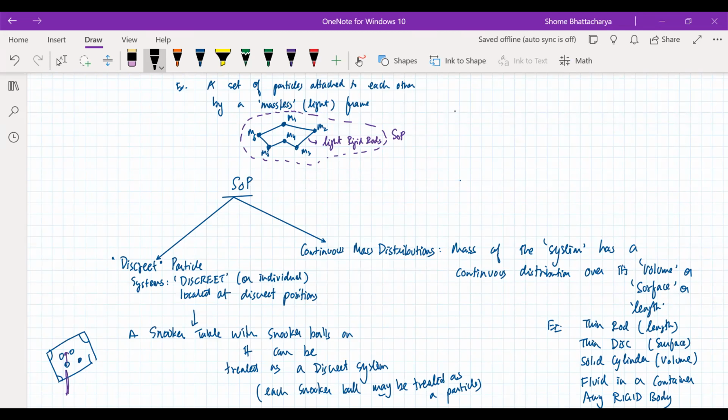Or even a carom board, with the carom coins, you can treat it like a discrete particle system. Because compared to the size of the carom board, you can treat the coins like particles, because they're smaller.